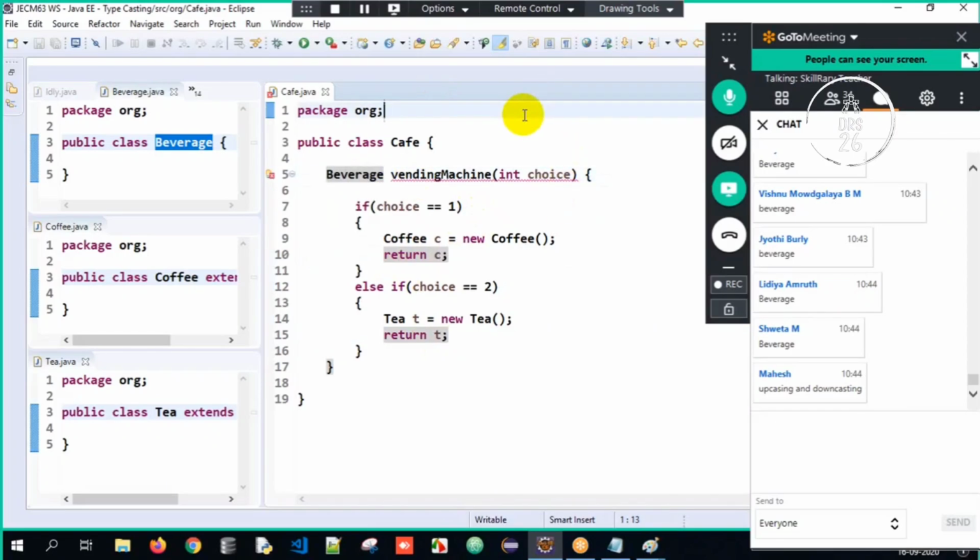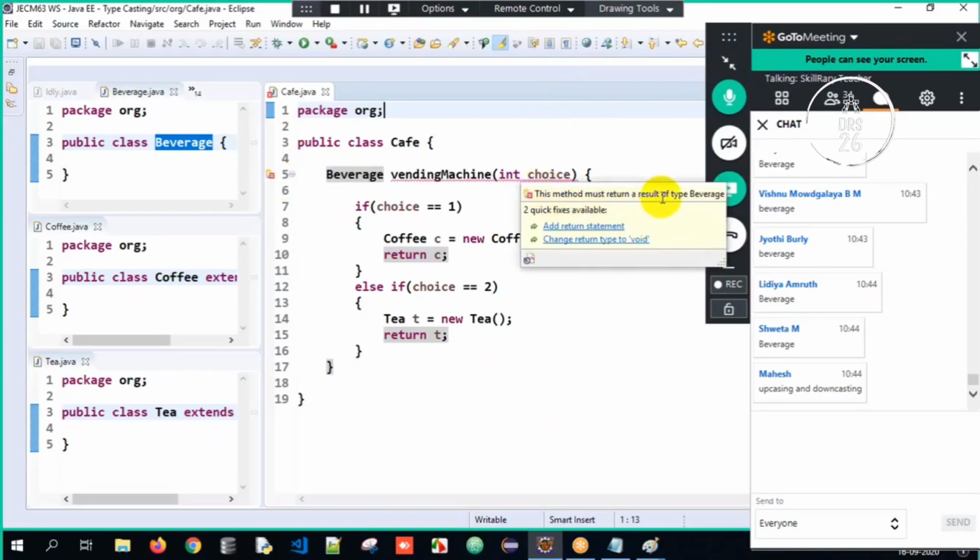Think and tell me. I want to take time today and do it, because I want you all to be strong in everything. I'll give you one hint. I'll hover on it. What is it telling? The method, if I just hover on it, see it's telling: the method must return a result of type beverage. What does it mean?